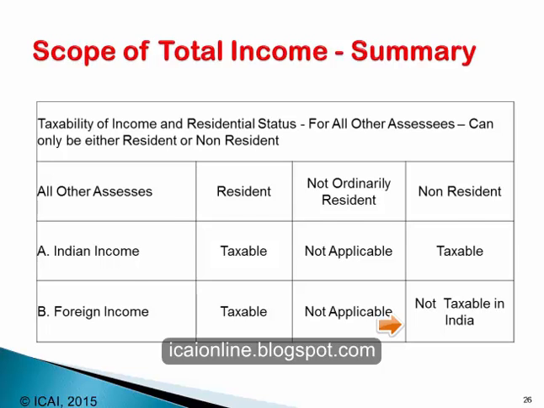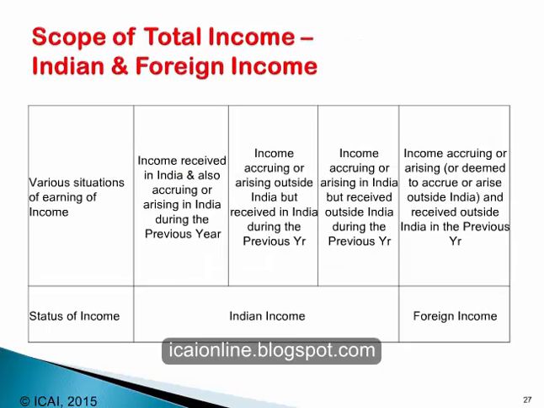Let us look at the Indian and foreign income and their taxability, the various situations when income is earned. If income is received in India and it has also accrued or arisen in India during the previous year, that is one situation. The second situation is income accruing or arising outside India, but which is received in India during the previous year. The third category is income accruing or arising in India, but received outside India.